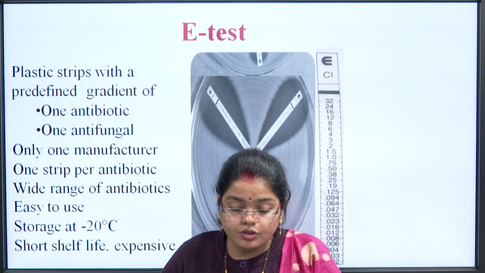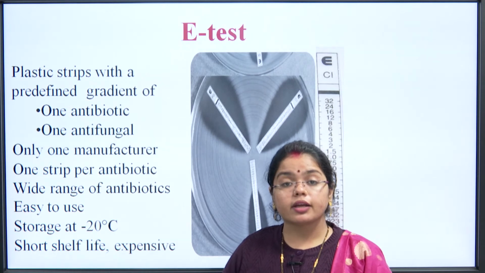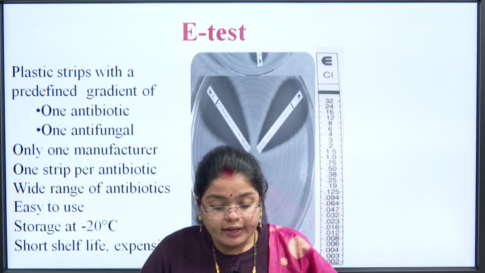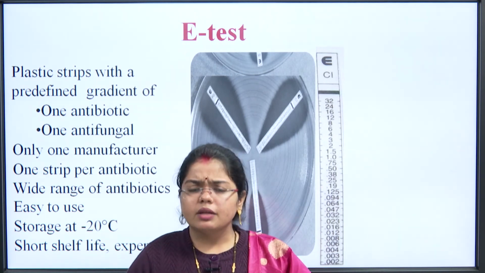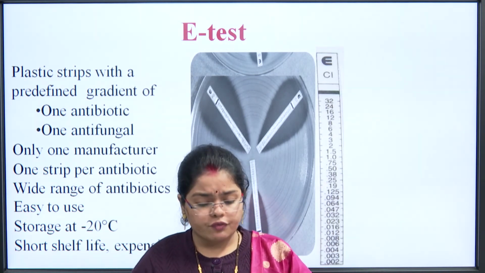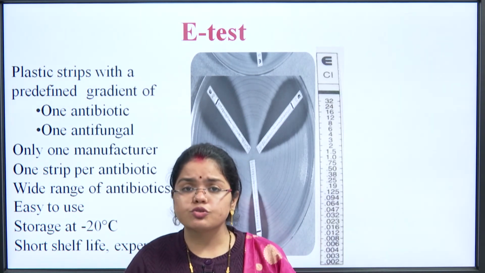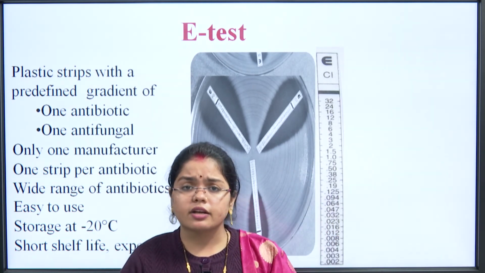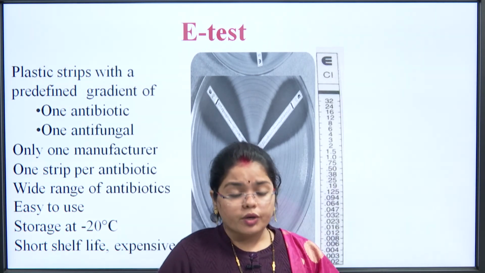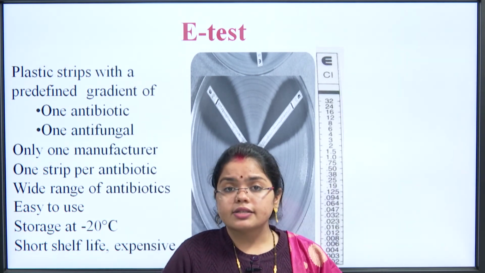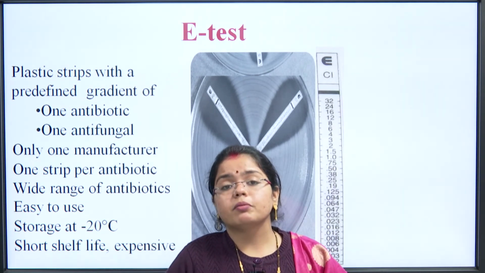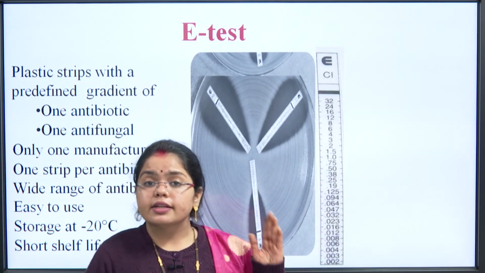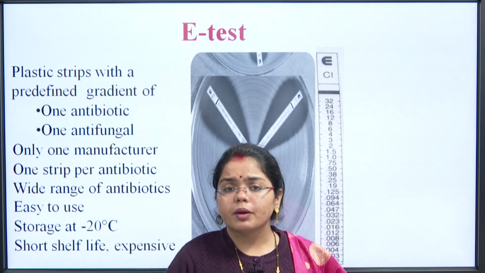Only one manufacturer, one strip per antibiotic, only one antibiotic is present in one strip. A wide range of antibiotics are used, many antibiotic strips are available for this kind of E-test. It is very easy to use, obviously it is a small strip, we need to keep it on the agar plate and the results start coming up. Then the storage is at minus 20 degrees Celsius, the only thing that we need to keep in mind is the storage condition, because if the storage condition is not proper, disintegration happens and the results would not be appropriate.